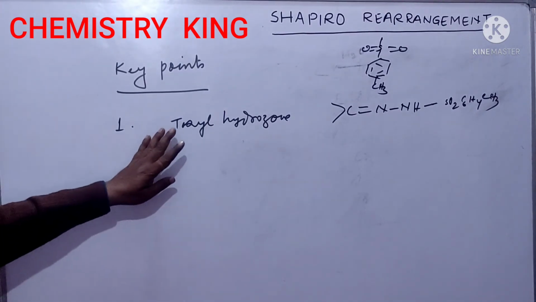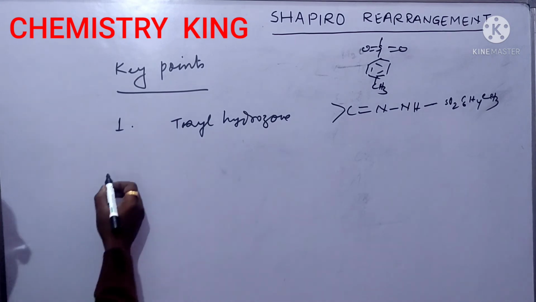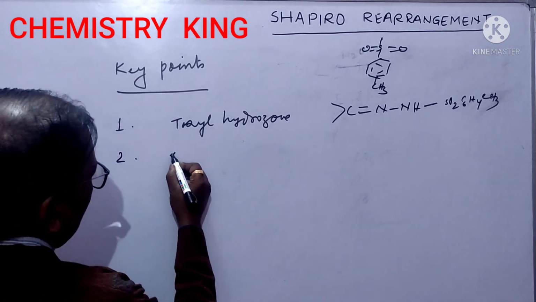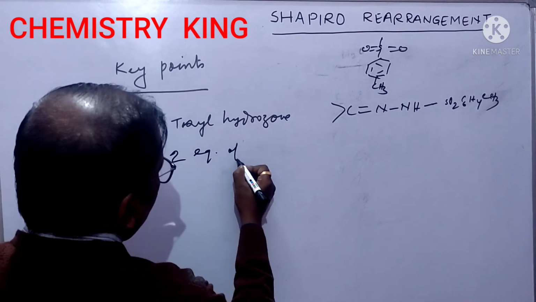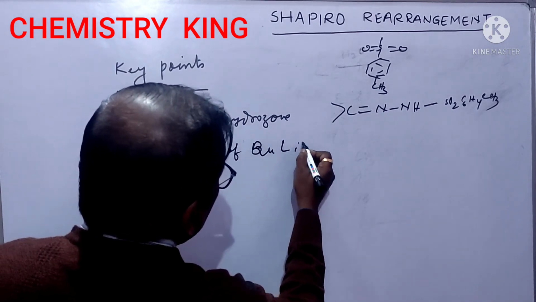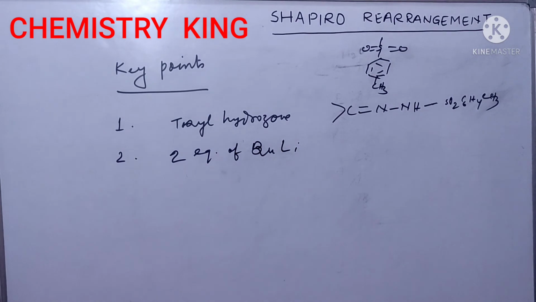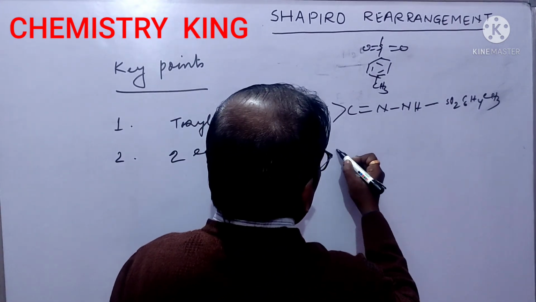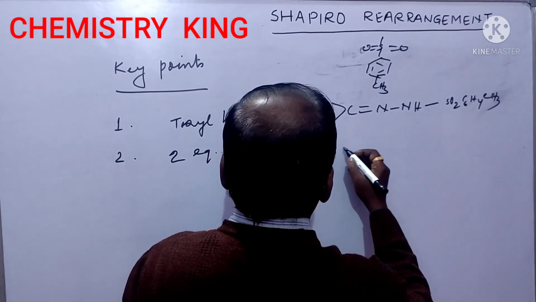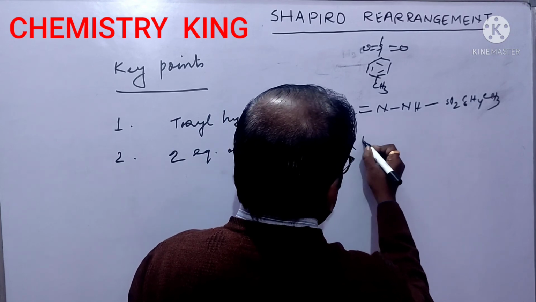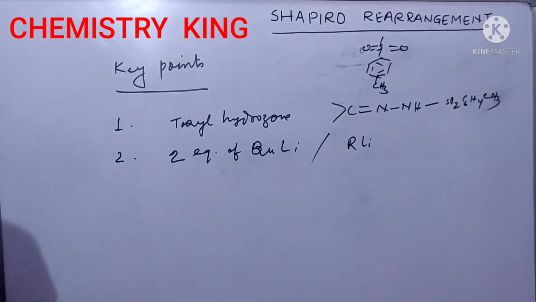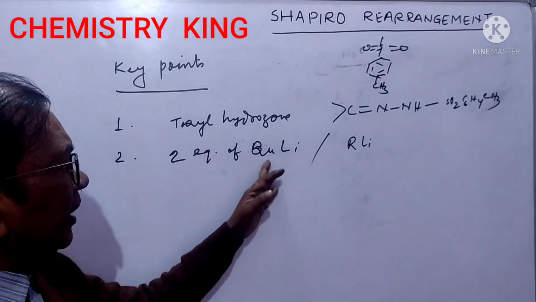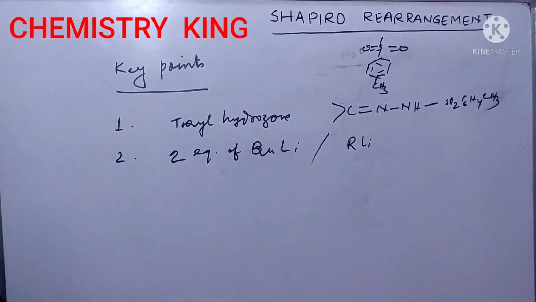First of all, the first key point is we take tosyl hydrazone. Second, two equivalents of, generally we take, butyl lithium. In an example, it may be given as RLi. Okay? Two equivalents of base butyl lithium, you can judge that, okay, it is Shapiro rearrangement.